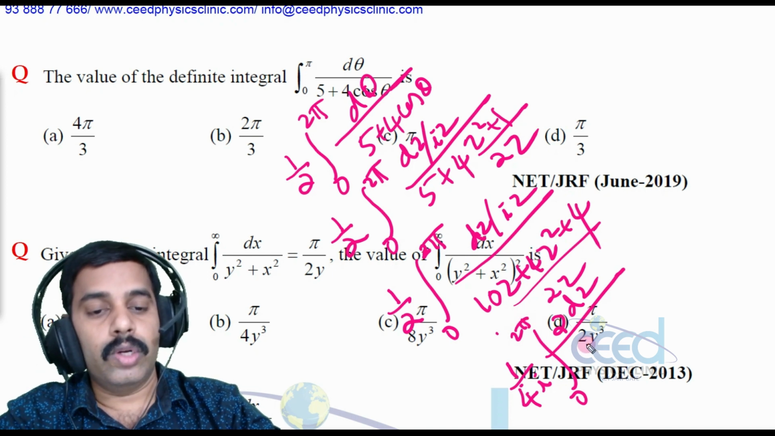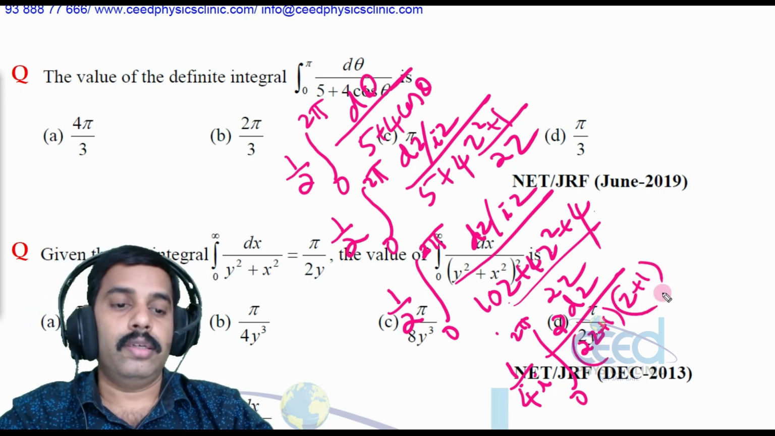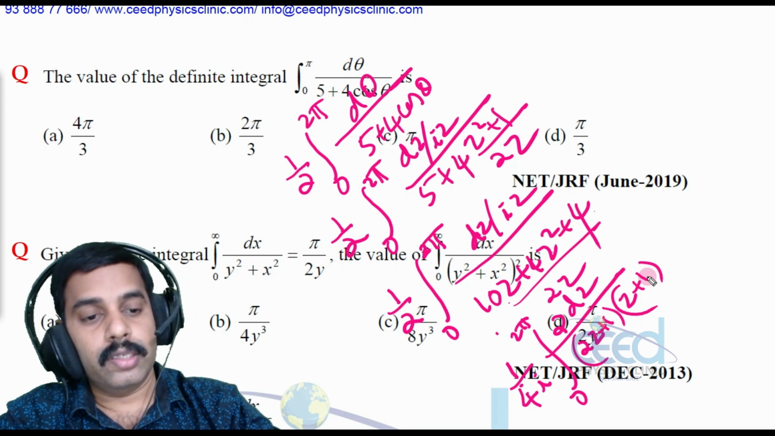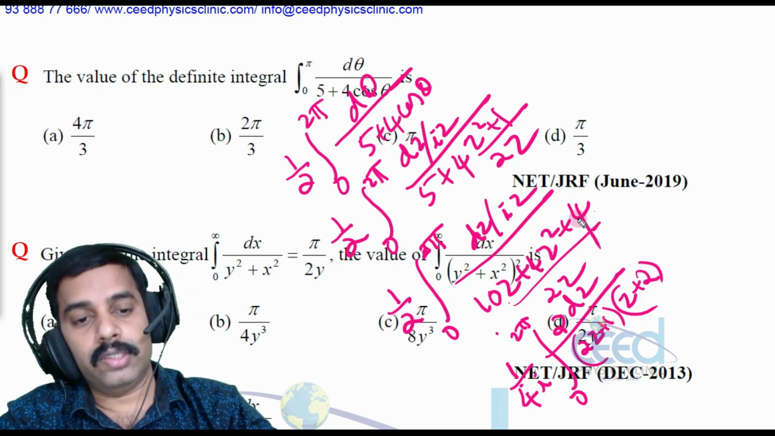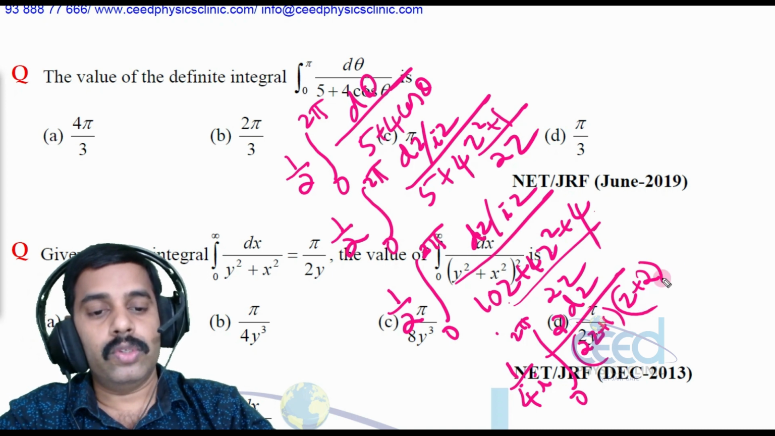So what is remaining, when I am taking 2 out, I have already taken a 2 out. So 2z square plus 5z plus 2, that is (2z plus 1) into (z plus 2). So we can factorize this. So 2 dz by (2z plus 1) into (z plus 2).